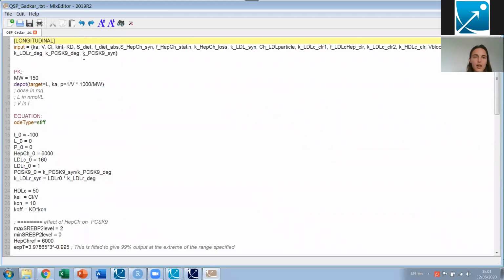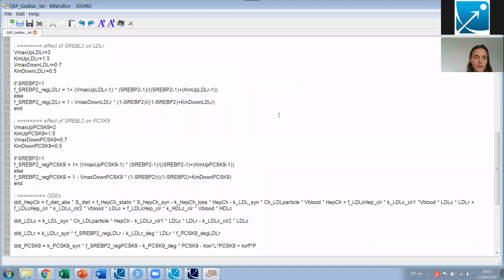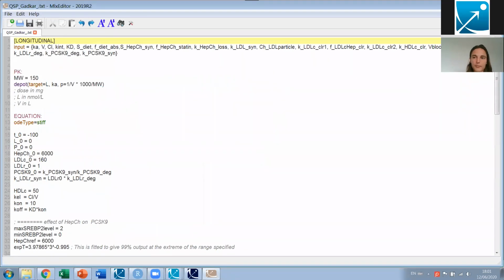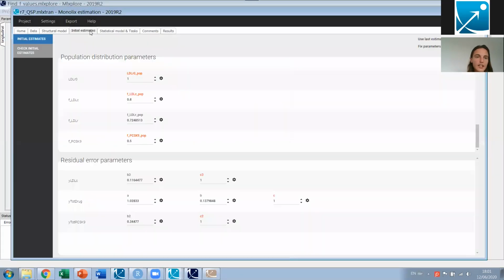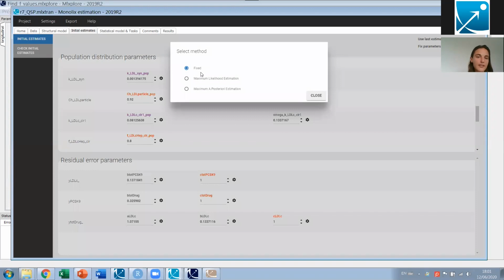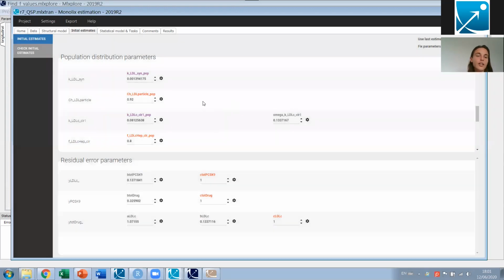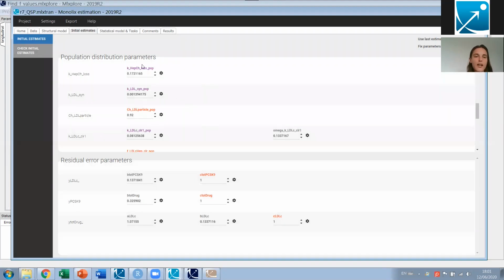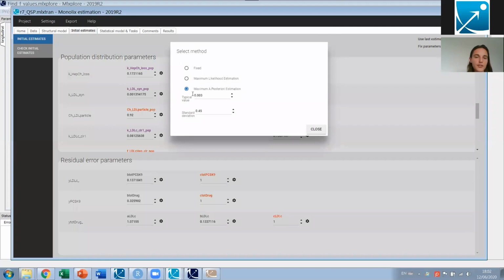And then we have all these parameters to estimate, and some others are fixed. In the initial estimate tab, the parameters in orange are those that are fixed. They are fixed because we consider that actually we have found their value in the literature. That's, for example, the LDL particle size. And the ones that are in purple have the Bayesian prior. To set up the Bayesian prior, it's again this button here.